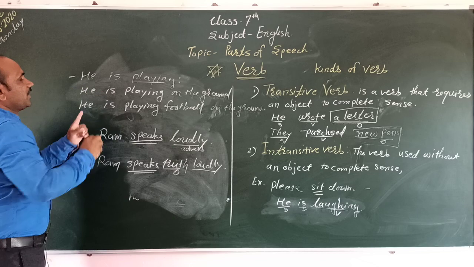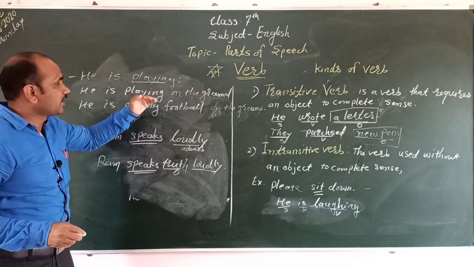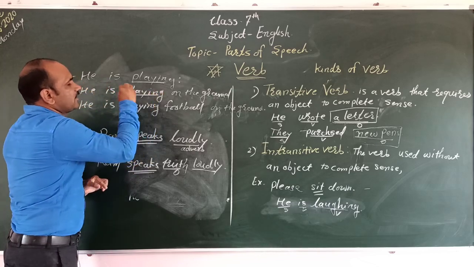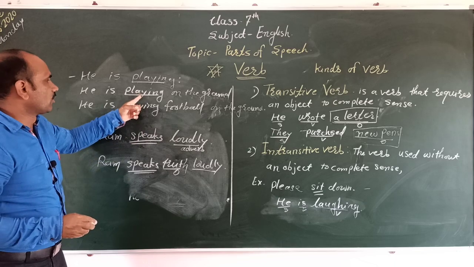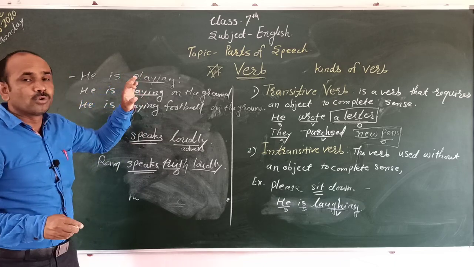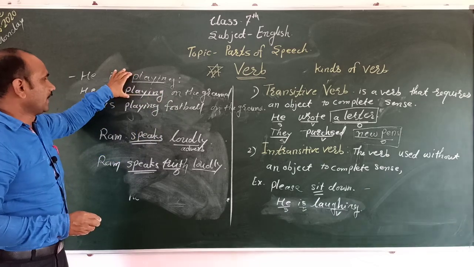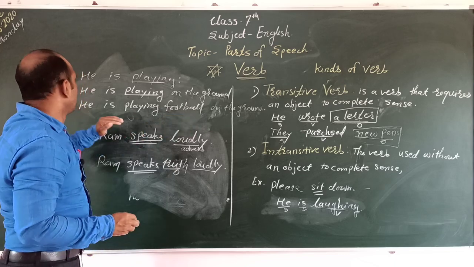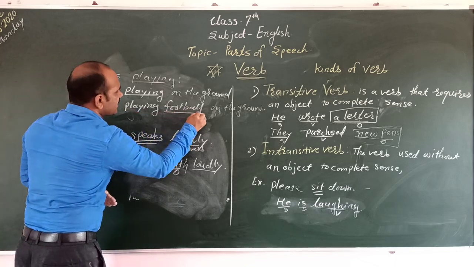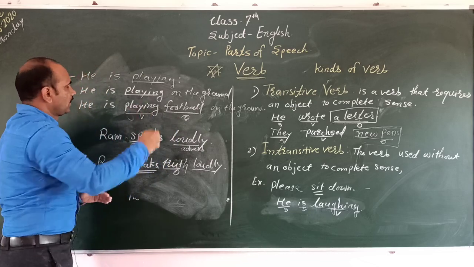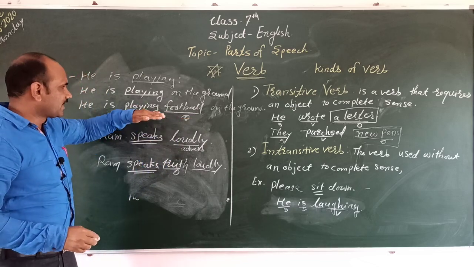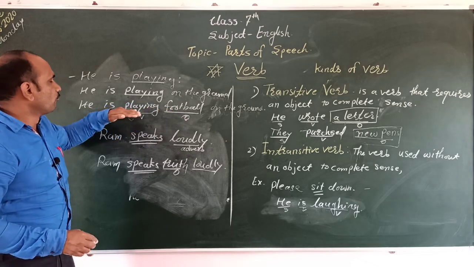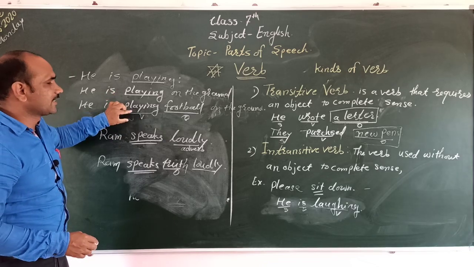Second is: He is playing on the ground. This sentence also has complete meaning, complete sense. Therefore, this playing is an intransitive verb, because these two sentences have no need of an object. Then: He is playing football on the ground. Football is an object and playing is a verb. Its meaning is that this verb has a need of the object, football. Therefore, we call it the transitive verb.